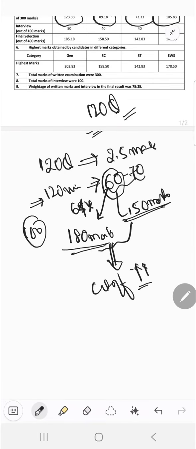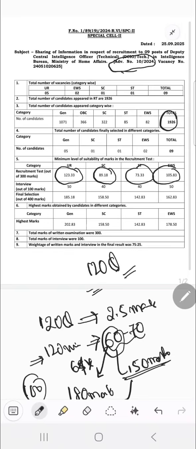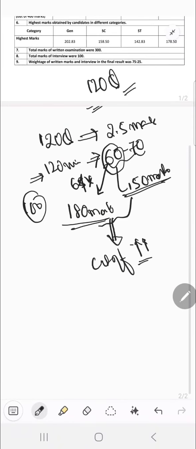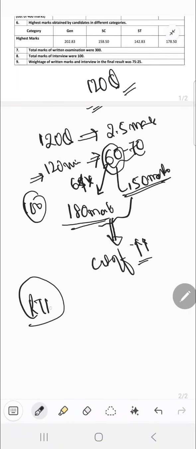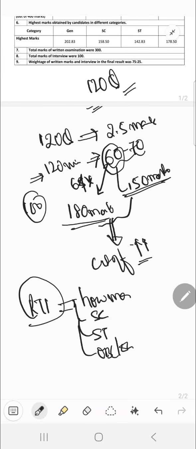Also friends, I have filed an RTI to get the actual details of how many candidates there were, how many SC candidates, how many ST candidates, how many OBC or EWS candidates. But I think they would not reply soon. I have been waiting for 10 days, and it would take another 10 to 20 days. By that time I think the result itself would be declared. So I thought let us make a video now.